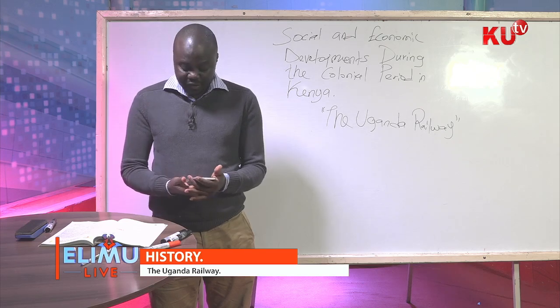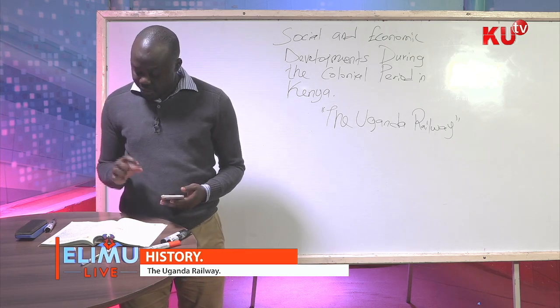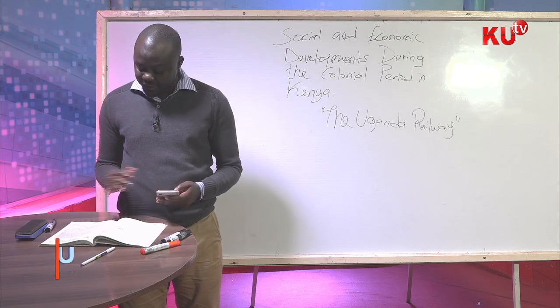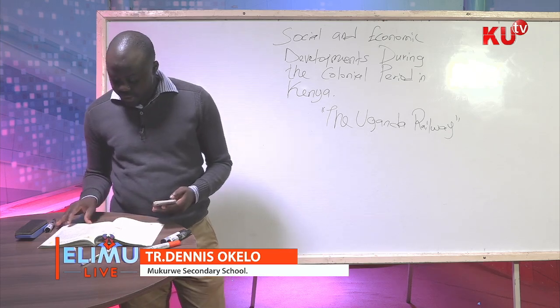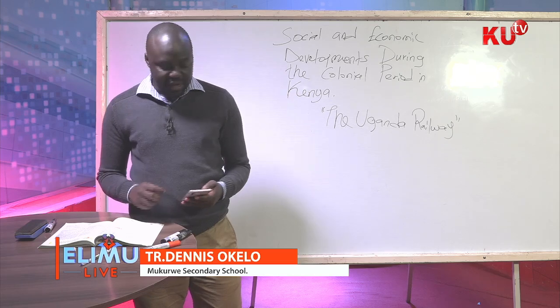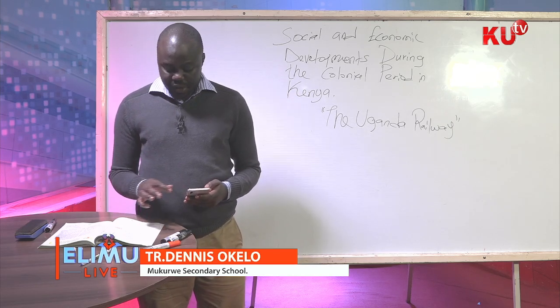I've not mentioned mobile phones because they came much later. The phone services became much more prominent in the years after independence, which is the era that we live in today. These infrastructural facilities were aimed at enhancing effective administration of the region.